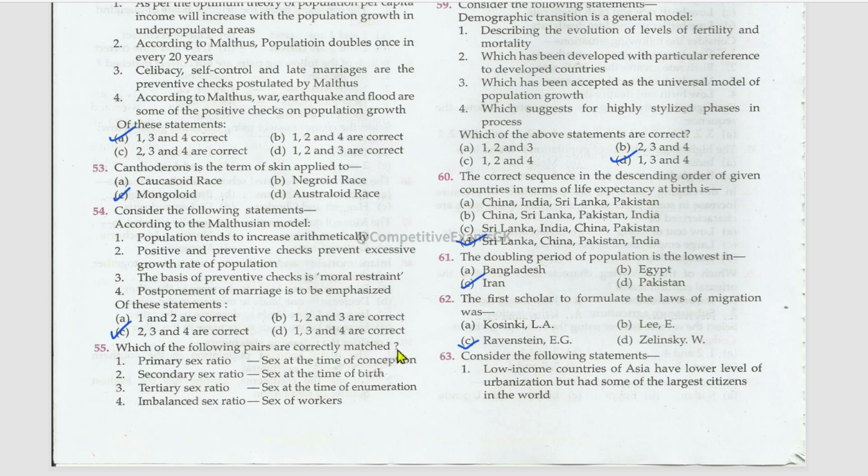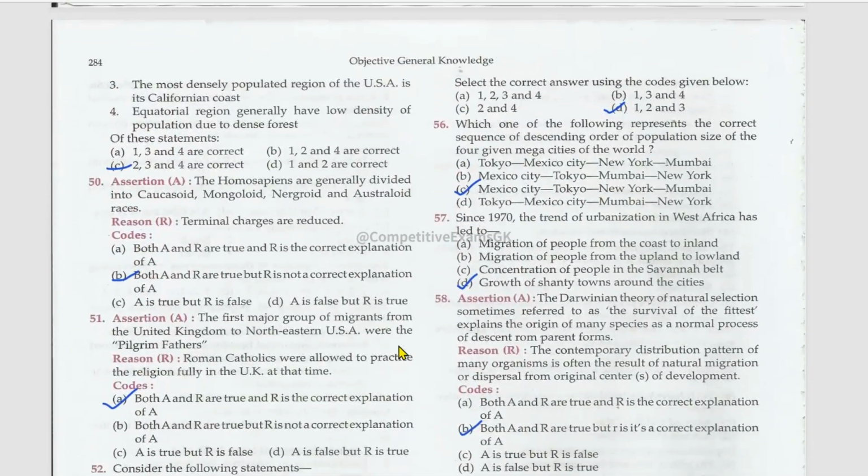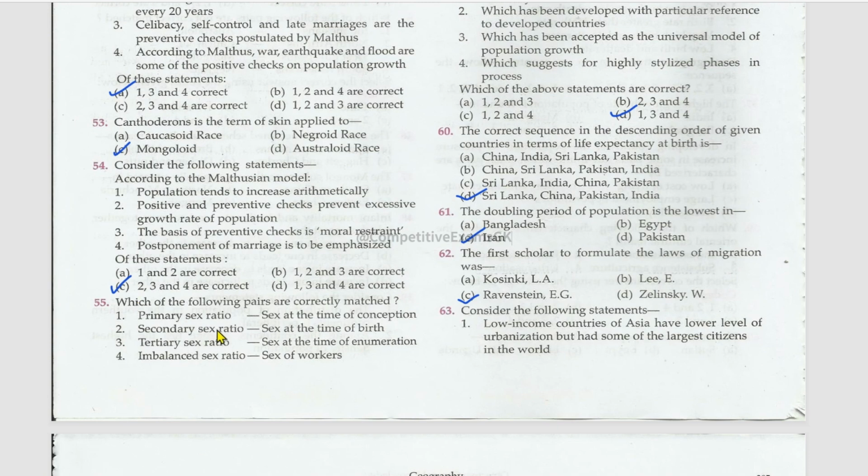Which of the following pairs are correctly matched? Primary sex ratio, sex at the time of conception, true. Secondary sex ratio, sex at the time of birth, right. Tertiary sex ratio, sex at the time of enumeration, right. Imbalanced sex ratio, sex of workers, no, false. 1, 2 and 3 are correctly matched, but 4 is not correctly matched.